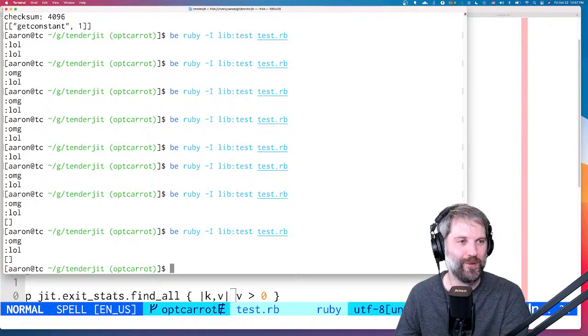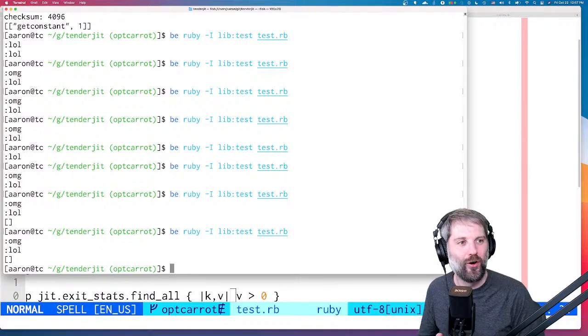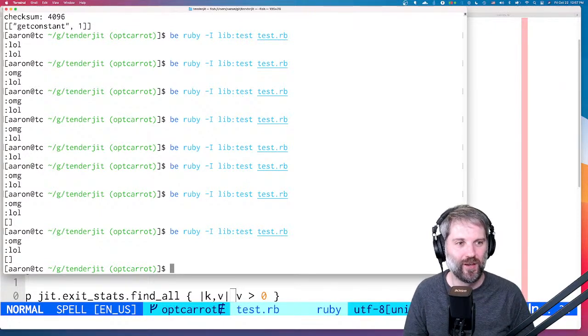All right, thank you all for coming. Hopefully I can figure out this opcaret thing, and then I really want to do passing in the type thing, passing types down into callee methods. So maybe we can do that next time.